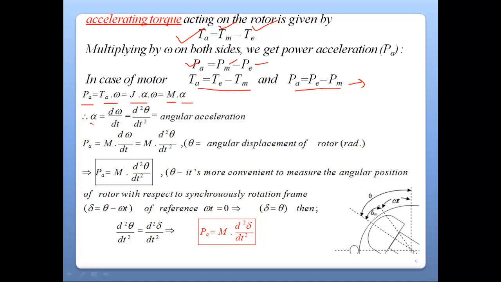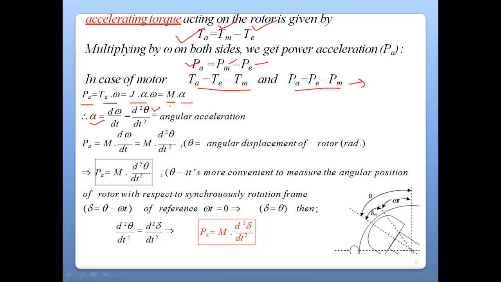Now what is alpha? It is the rate of change of angular velocity, or in the form of angle theta, it is the double rate of change, d2 theta upon dt square, that is the double rate of change of the angular displacement. If we replace this alpha with the angular displacement terminology, we will get the relationship of the accelerating power in the form of this. And this is a very important relation, that Pa is equal to M dot d2 theta upon dt square. This is basically a mechanical side formula which we will have to remember for counterbalancing the electrical phenomena of the machine.